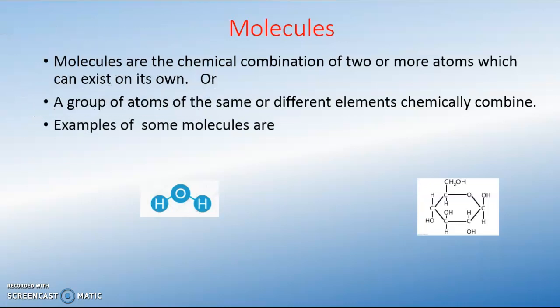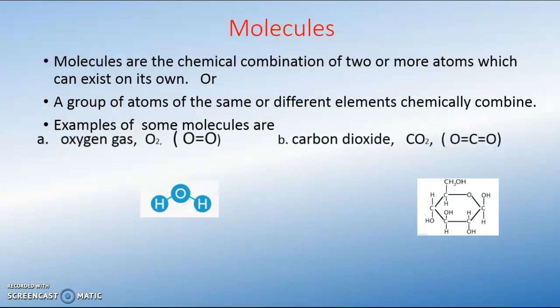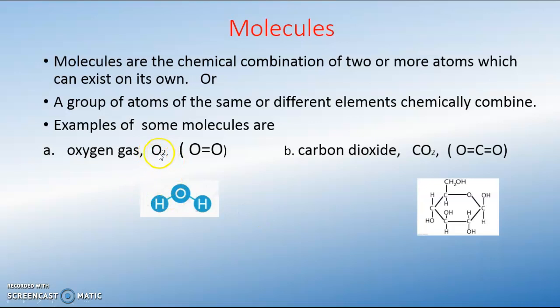Let's take a look at some few examples. Some few examples of molecules are, we have oxygen. We see this one consists of O2, meaning 2 atoms of oxygen chemically combined. CO2, 2 atoms of oxygen bonding, so these 2 lines you see here are the bonds, bonding with 1 atom of carbon. So it forms the whole of carbon dioxide. Then we can also have water, 2 hydrogens and 1 oxygen atom. So the dashes you see here are the bonding.